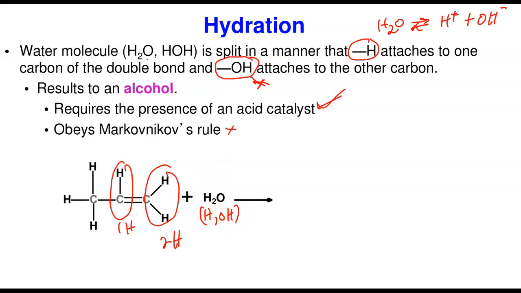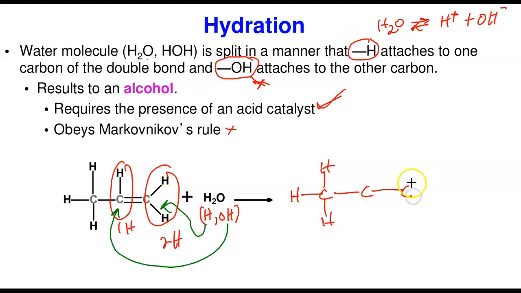I'm going to use a different color. So what it means is that this carbon has fewer hydrogens. Hydrogen is going to add here because there's more hydrogen on this carbon, whereas OH will come and add at this point. And when you do that, what do you have? Now, let me draw the reaction product. The product is going to give us, I'm going to try to draw it here. We're going to have this, and then we are now saturating this bond. Remember, earlier we had two hydrogens already connected to this.